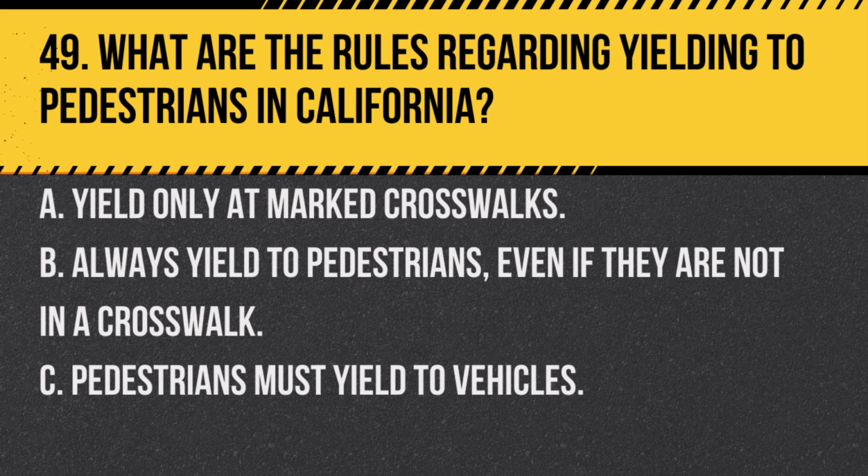Question 49. What are the rules regarding yielding to pedestrians in California? A. Yield only at marked crosswalks. B. Always yield to pedestrians, even if they are not in a crosswalk. C. Pedestrians must yield to vehicles. Answer B. Always yield to pedestrians, even if they are not in a crosswalk. In California, drivers must always yield to pedestrians, regardless of whether they are in a crosswalk.